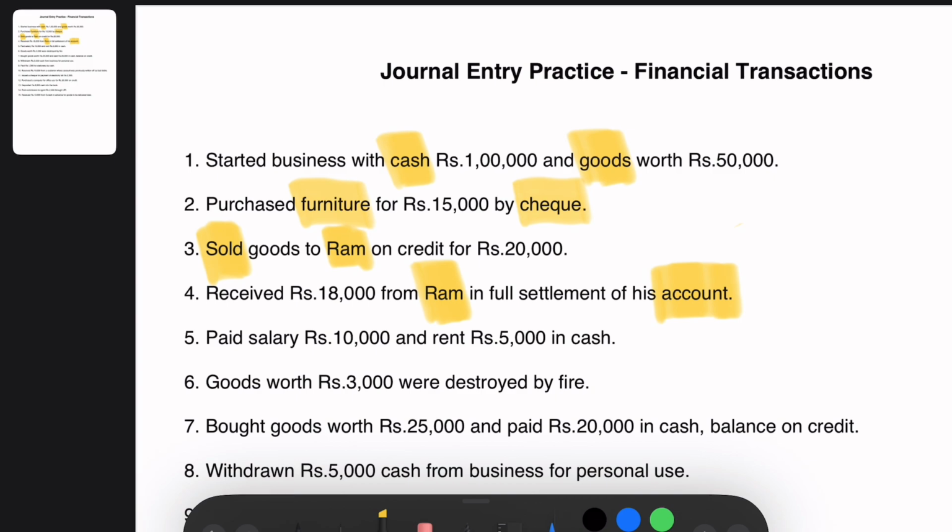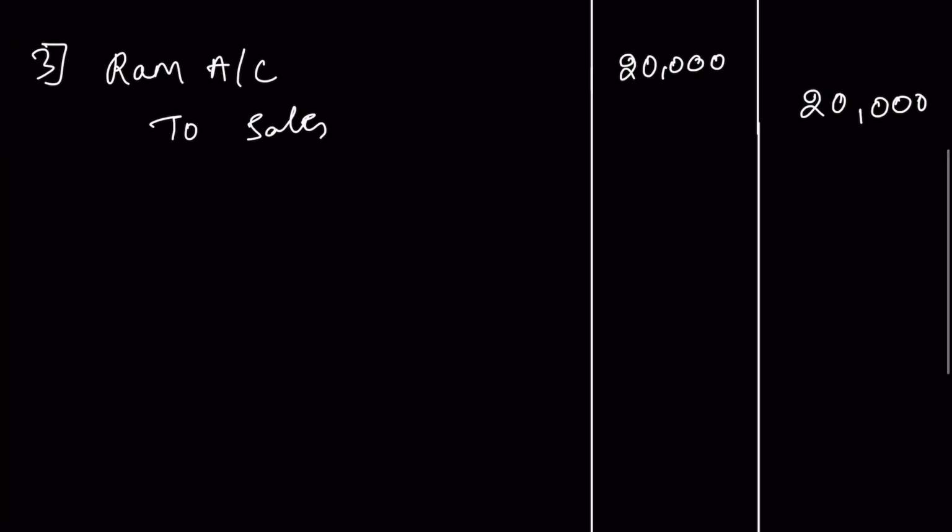So here it's a bank transaction. So the bank account is getting debited over here. Since we are receiving the amount from Mr. Ram, we are the debtor here. So our bank balance is increasing by 18,000. So we are debiting the bank account and we have received the money from Mr. Ram, who is the creditor. So Ram account will be credited in this transaction, right?